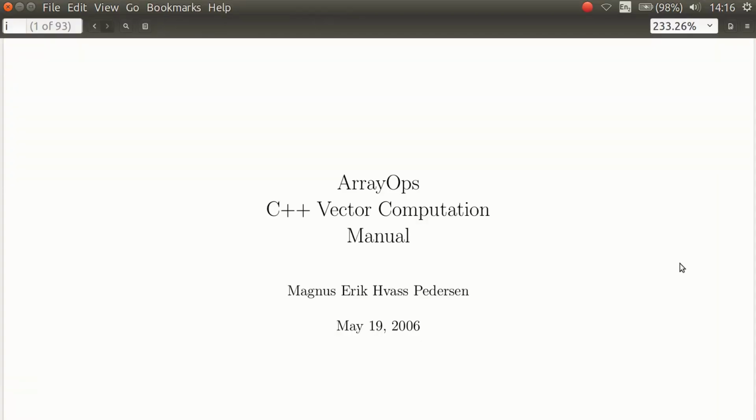So on the other end of the spectrum, I want to briefly show you this. This is something I did maybe 10 years after I did the Quake cheat. And this is very advanced programming in C++. And in order to do this, I actually had to invent several new programming techniques. This library I made called ArrayOps was somewhat similar to a library that you might know called Blitz++, but mine was far more elegant. And when I had made it, I wrote this manual.